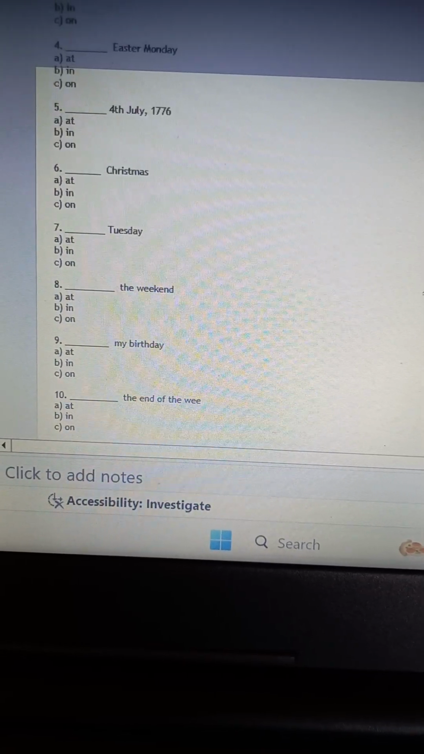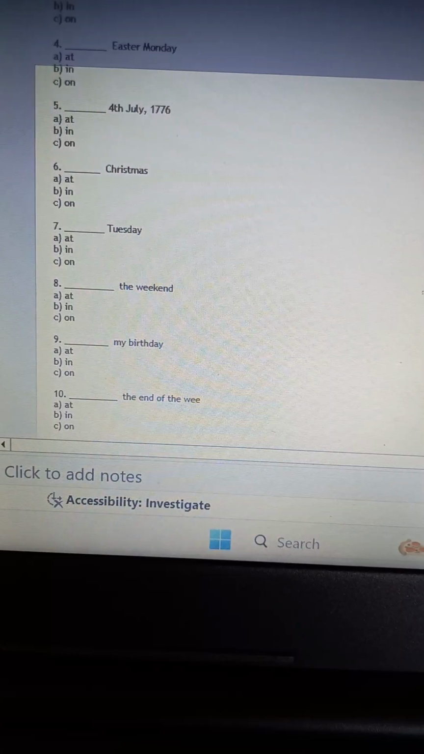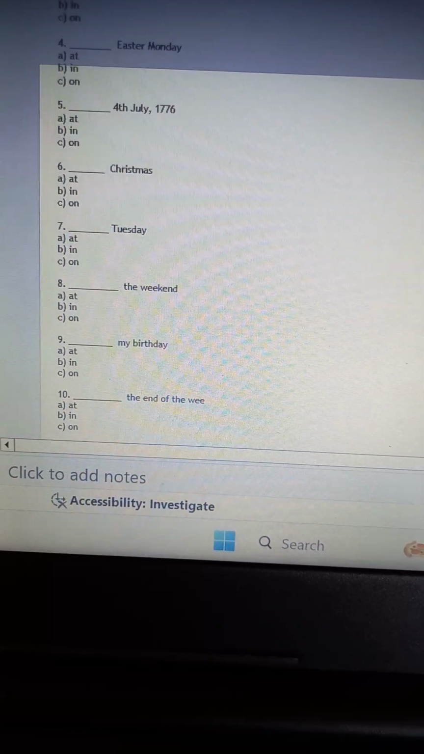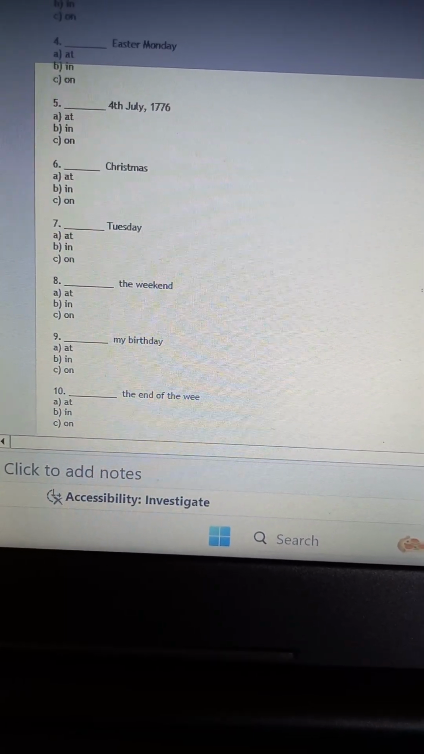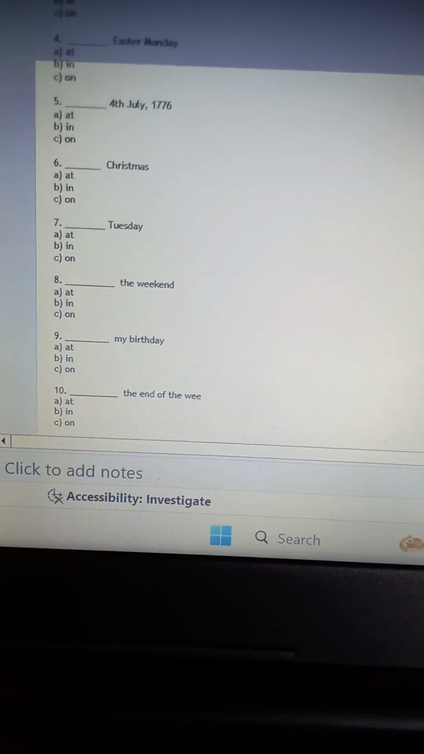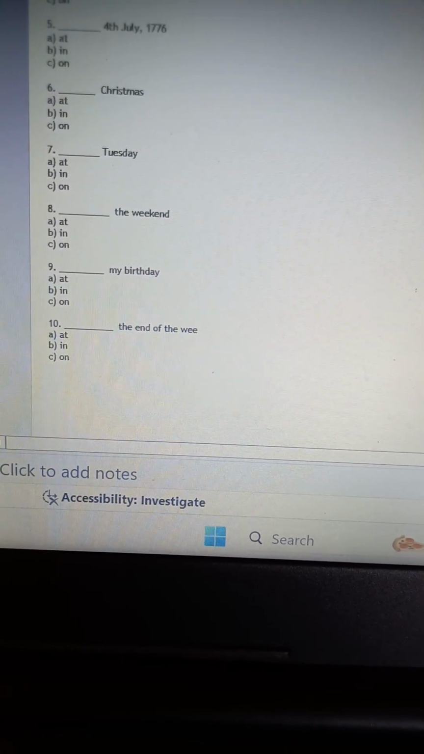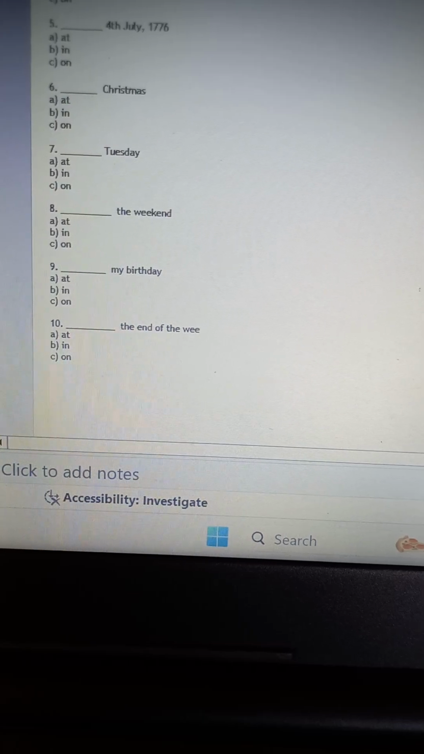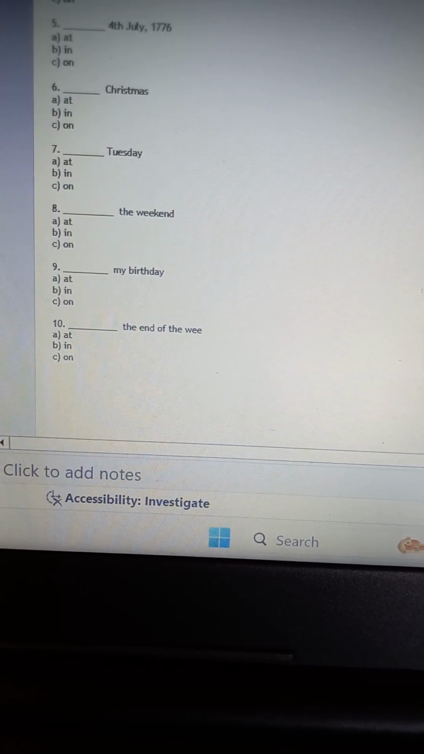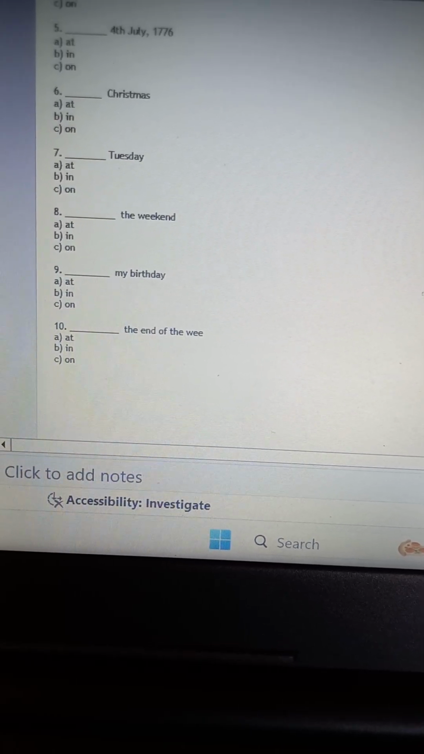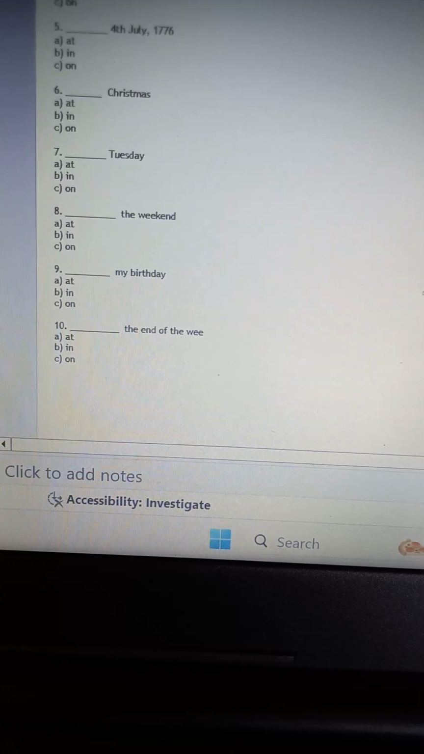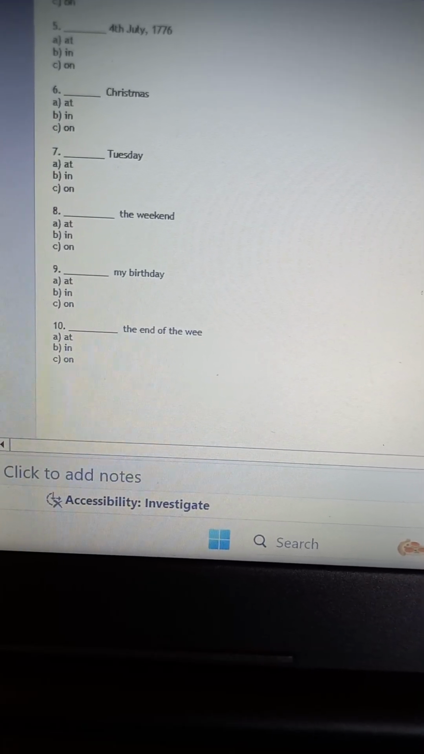Birthday: a day is there, so definitely it goes with on my birthday. We don't say at my birthday, wrong. On my birthday. The end of something, we say always at the end, right? Because here it is talking about the time. And on 9/8/9, it talks about some day, so it goes with on.